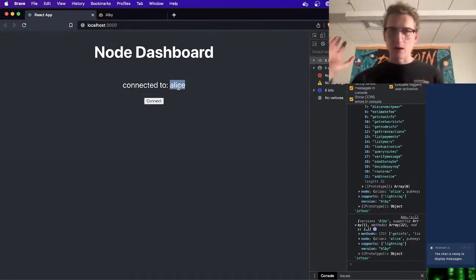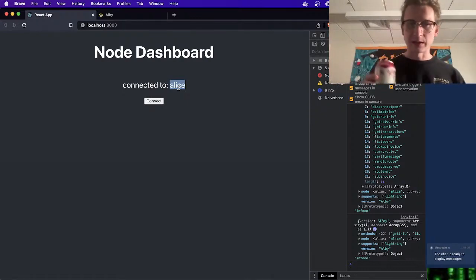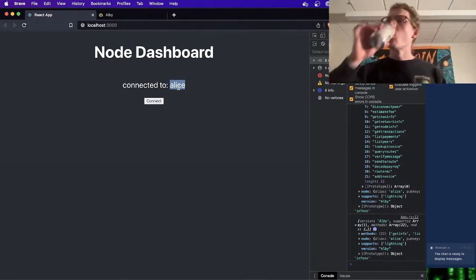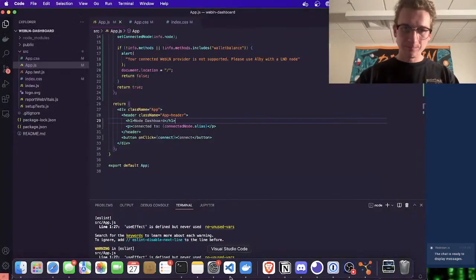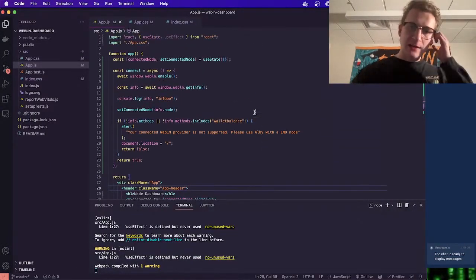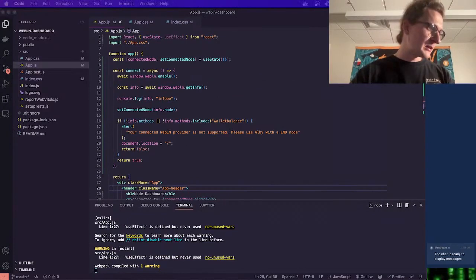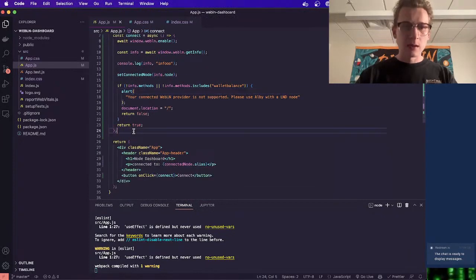So just like that, we just connect. I'm like amazed. I thought I would have forgotten something, but it's really that easy. 2 lines of JavaScript. Okay. So now that we're connected, I want to get my balances. So I'm just gonna go ahead and copy this for time, and we'll walk through it slowly.